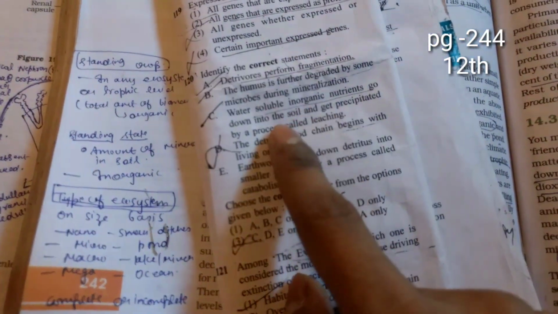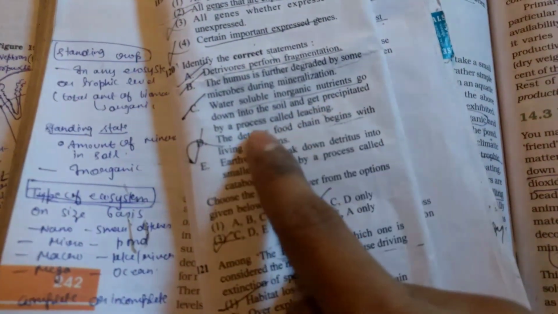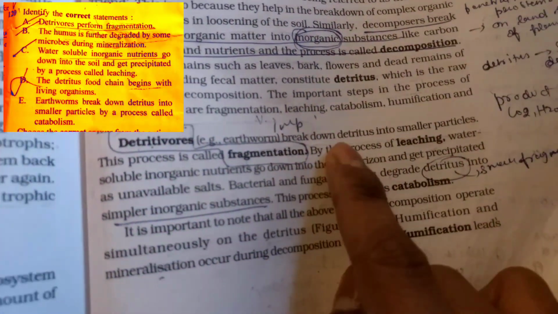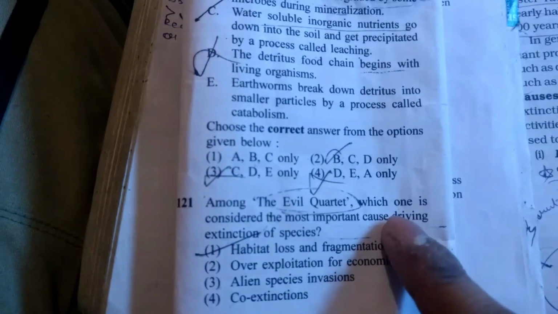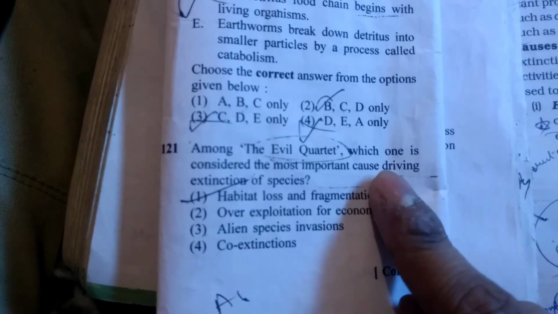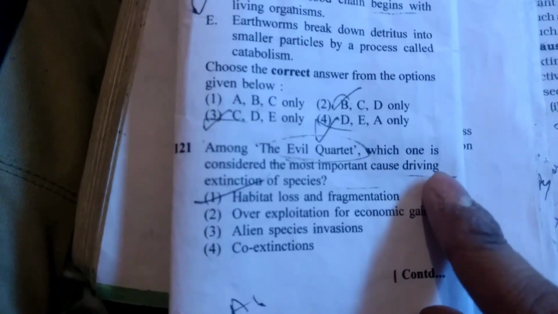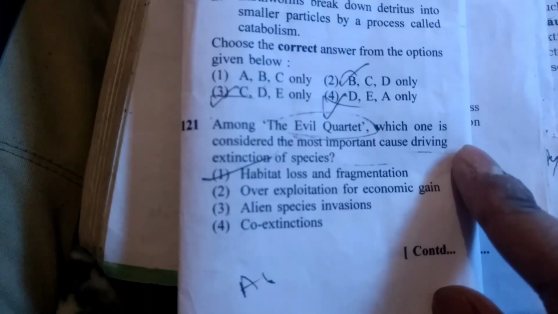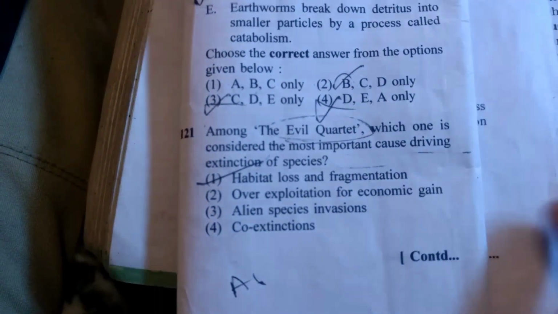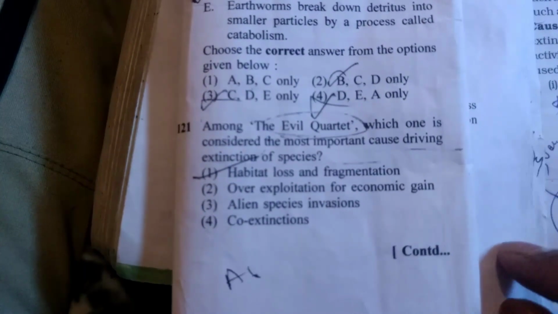Next statement: water soluble inorganic nutrients go down into the soil and get precipitated by a process called leaching. Yes, this statement is also there. By a process of leaching, water soluble inorganic nutrients go down into the soil and get precipitated. This statement is also written in NCERT, you can check it out. I'm just telling you, don't judge me on the basis of which is correct or which is not. I'm just telling you that the examiner has taken the questions as they are from the NCERT lines.